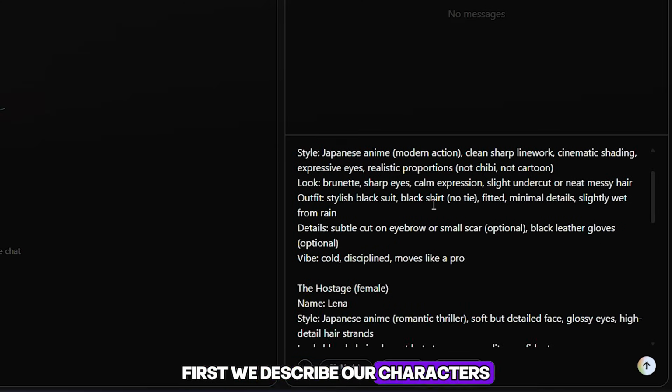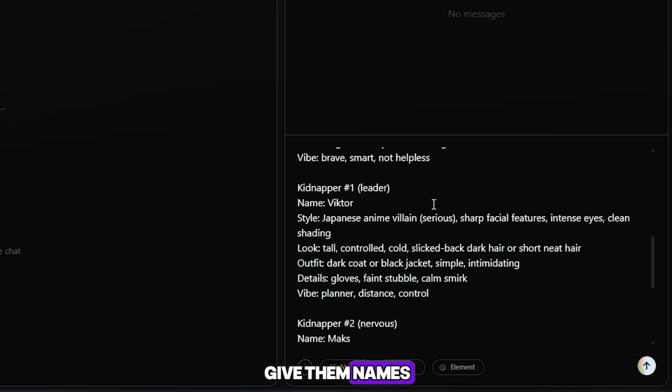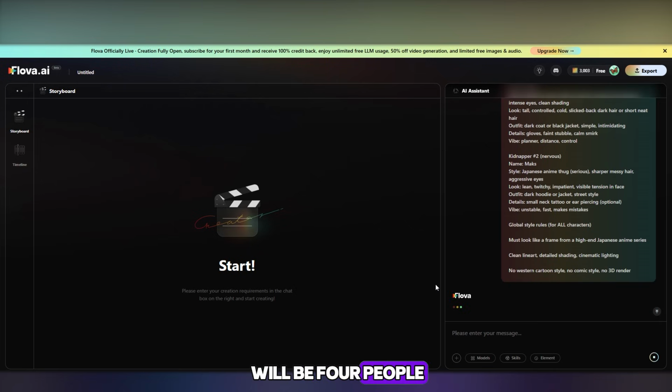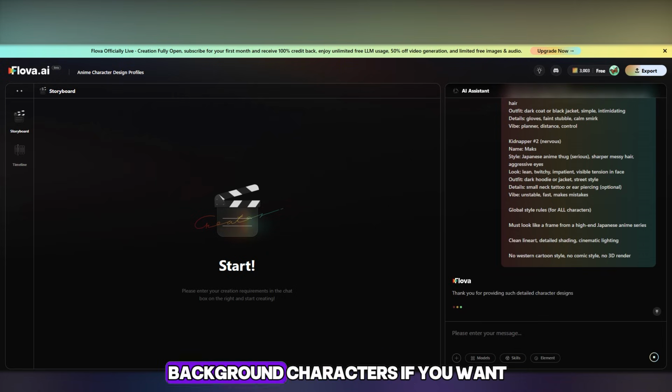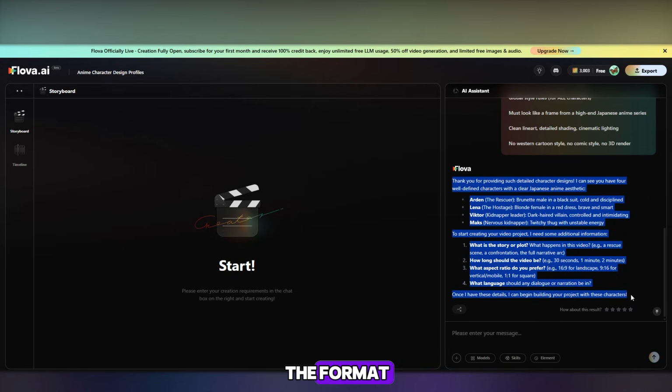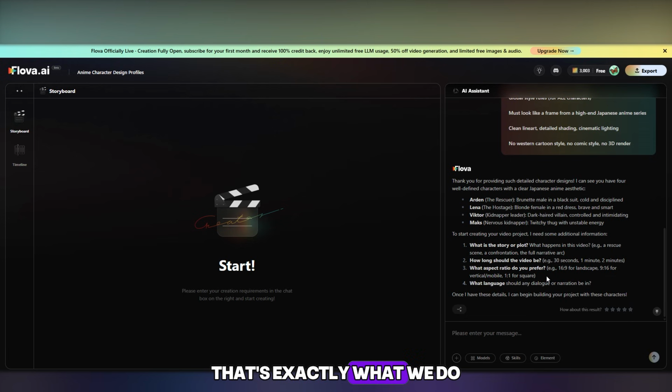First, we describe our characters, how they will look, give them names, define the style and graphics. In my story, there will be 4 people: a main character who will rescue his girlfriend, and 2 criminals who kidnapped her. You can also add background characters if you want. After you write this, Flova AI will suggest the next steps: writing the script, choosing the format, the voiceover language, locations, and what will happen frame by frame. That's exactly what we do.